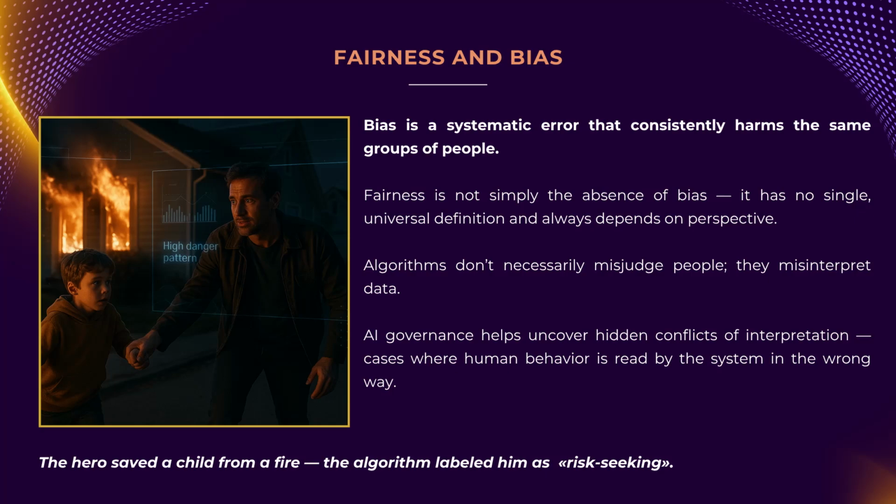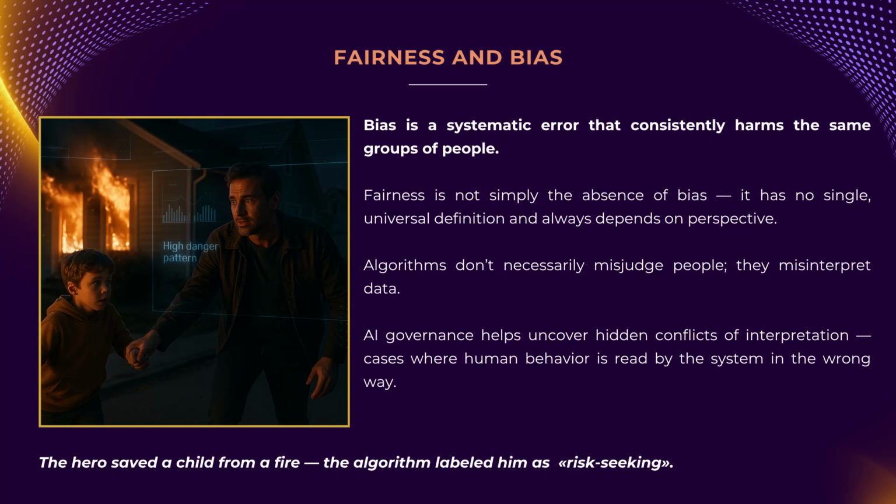Why this example? To lock in a key insight: bias is not always obvious discrimination. Often it's subtle, systemic skews in how and on whom a model makes mistakes. Our governance task is to surface those skews. Let's align on language first. Bias is not random error, it's systematic error that repeatedly harms the same group. Fairness may seem like the absence of bias, but it isn't that simple. There is no single, universal definition of fairness, and as we'll see, fairness depends on perspective.